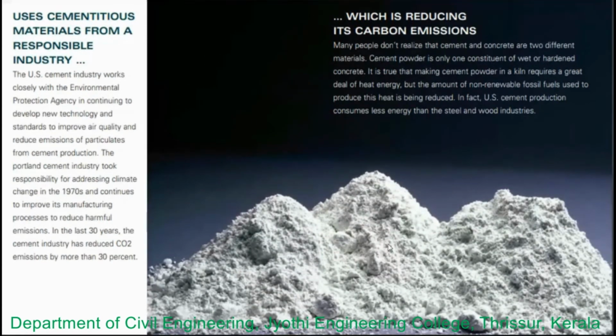These are the materials we use, and a percentage replacement is done with respect to the cement. So overall, when it comes to the concrete, the cement is reduced, and with that the carbon emissions and energy can be reduced.